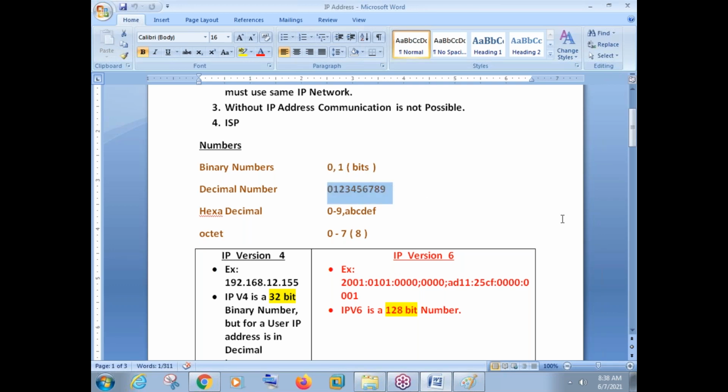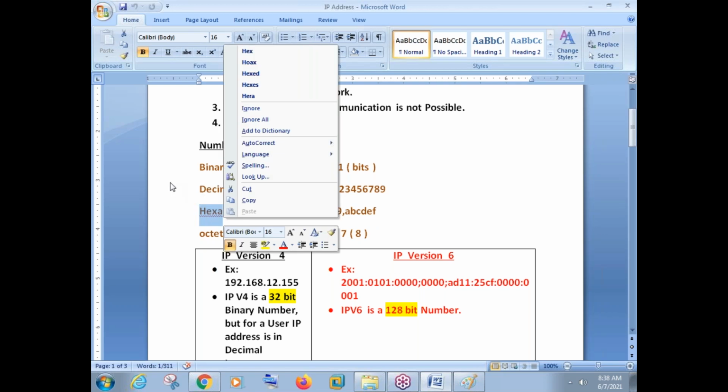Whatever numbers we use in our mathematics or anywhere are decimal numbers. Hexadecimal means we use decimal numbers, 0 to 9, and we also use some alphabets: A, B, C, D, E, F, up to F. So totally we use 16 symbols here. Like I said before, hexa means 16.